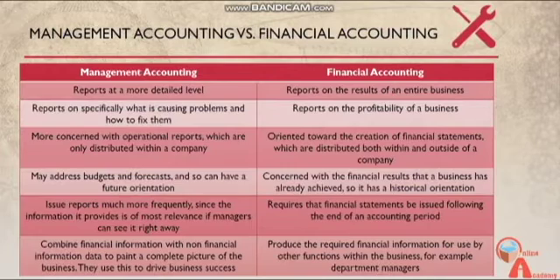Management accounting is more concerned with operational reports, which are only distributed within the company, whereas financial accounting is distributed to outside as well as inside, and it focuses on a larger periphery of areas. Financial statements are mostly profit and loss accounts, as well as statement of financial position, cash flow, etc. Management accounting addresses the budget and forecast, so we have a future orientation, whereas financial accounting is more historically oriented, which shows the results attained in the past. Most likely it's for the duration of 1 year.